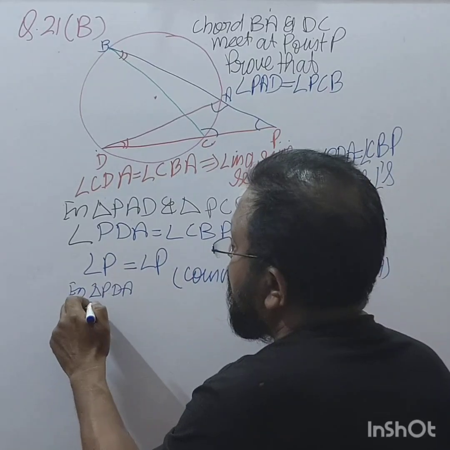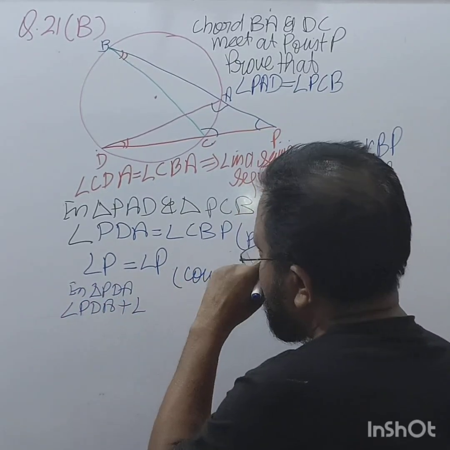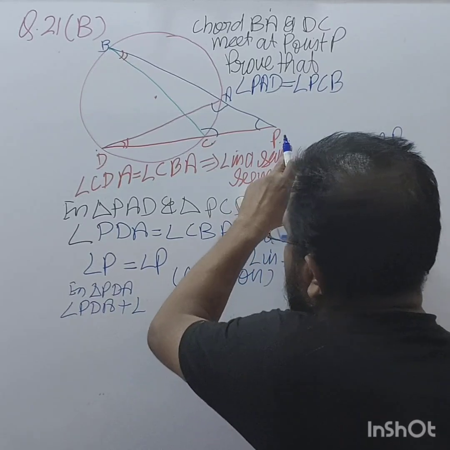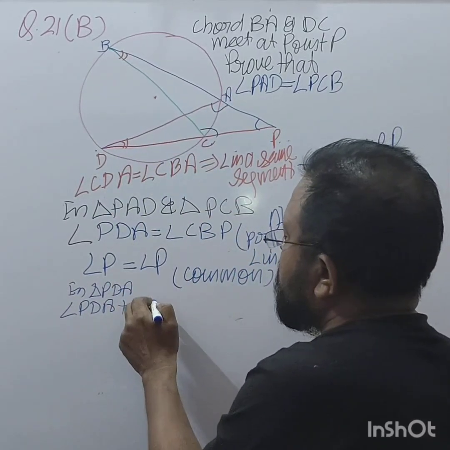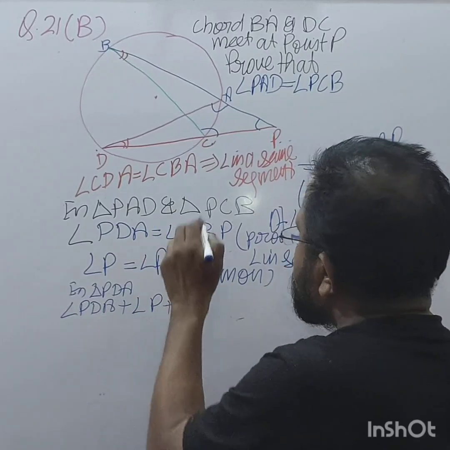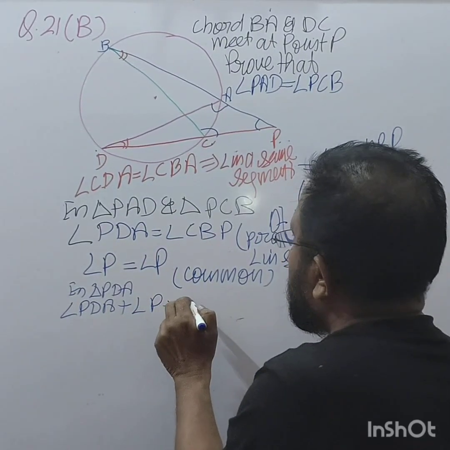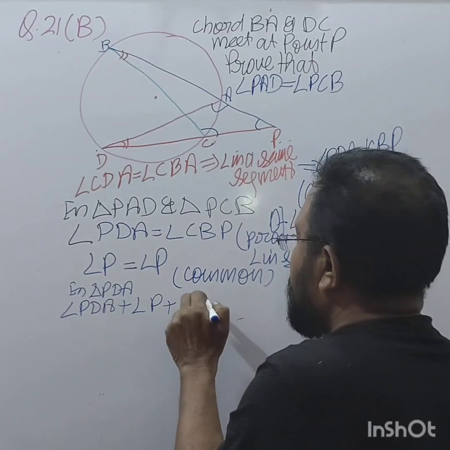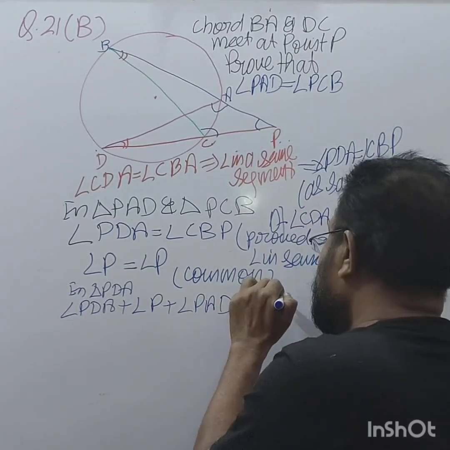Angle PDA plus angle P plus angle PAD is equal to 180 degrees.